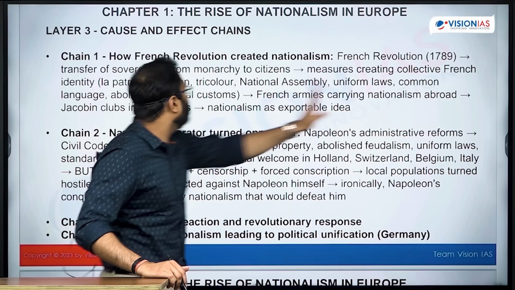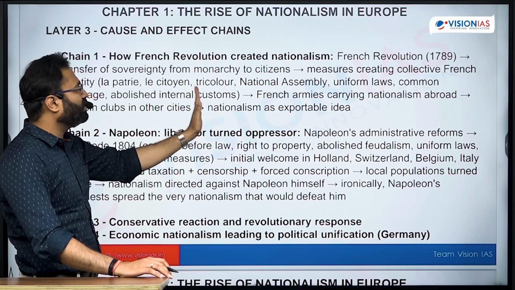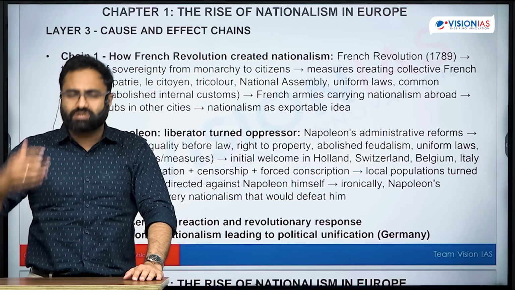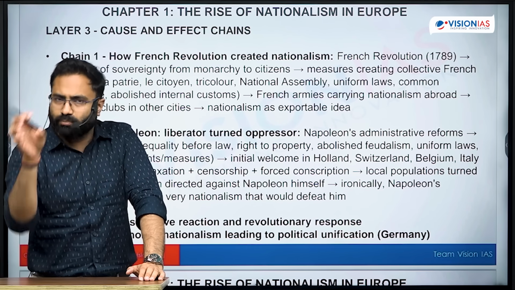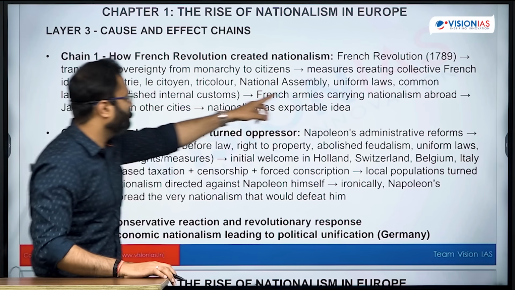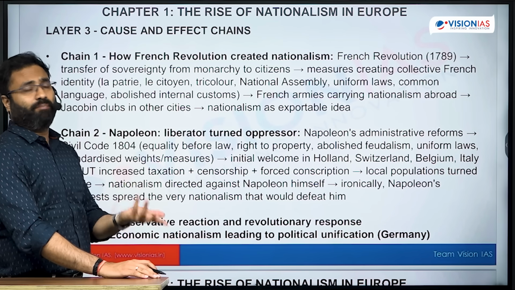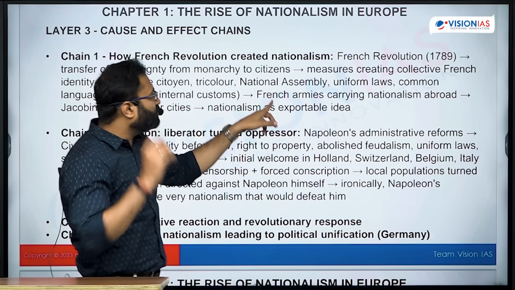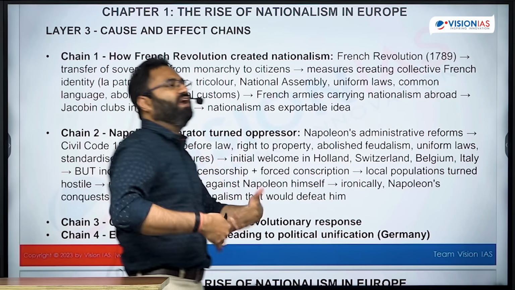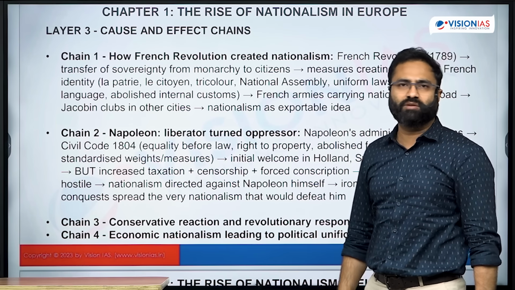After that, a collective French identity was created. It talked about the fatherland, citizenship, the tricolor, the National Assembly. Basically, what you can assume happens in a republic model, where people have elected representatives. There were common laws, a common language, and abolition of internal customs. What exactly happened after that? There was a rise of French armies carrying nationalism abroad. Eventually this provided the avenue for certain military leaders to rise, and that's where Napoleon Bonaparte rose.